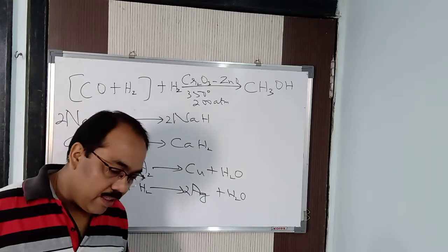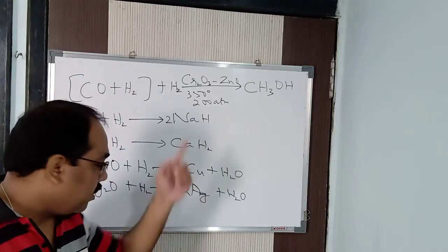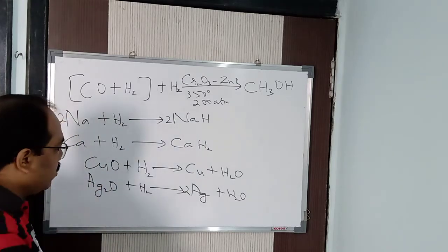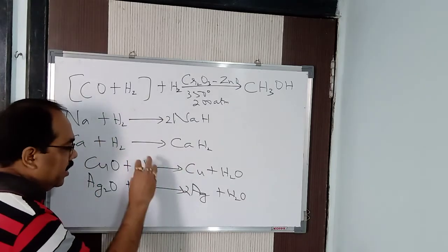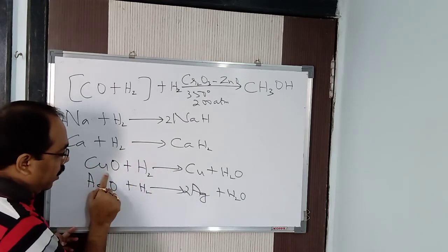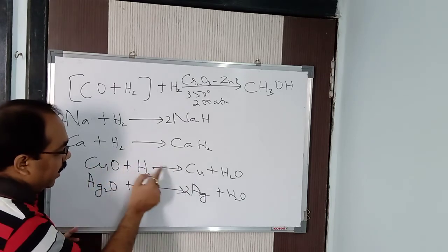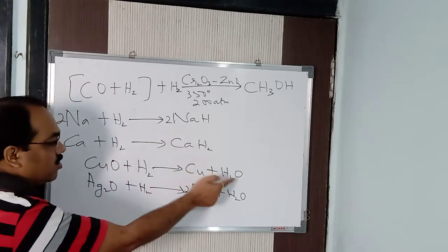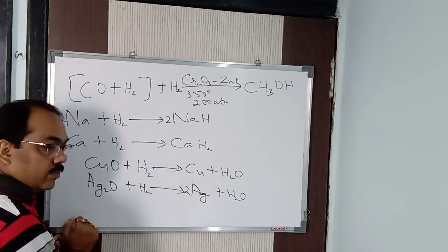Altogether the reaction is called a redox reaction, because hydrogen reacts with oxygen to form water and copper loses oxygen. So here hydrogen is oxidized and copper oxide is reduced.